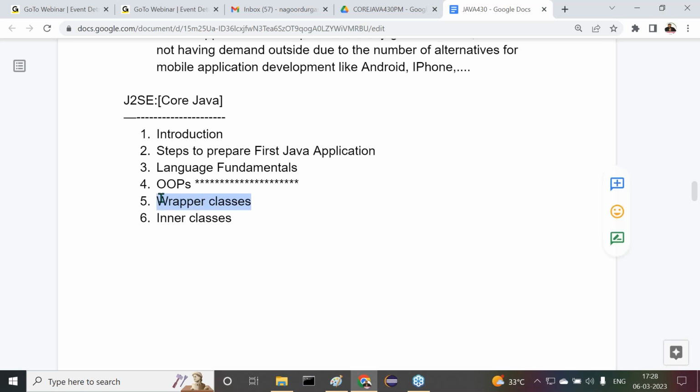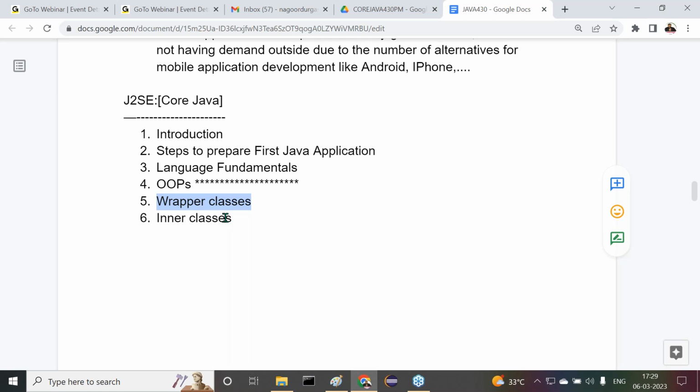So the wrapper classes topic is not required immediately for us. We'll understand it in the future. I'll explain that content to you effectively. Understand my point? I think you are already aware of it. Some data types like byte, short, int, long, float, double, boolean, character. All of these are primitive data types. For all these primitive data types, class types are available. Those classes of the primitive data types are the wrapper classes.